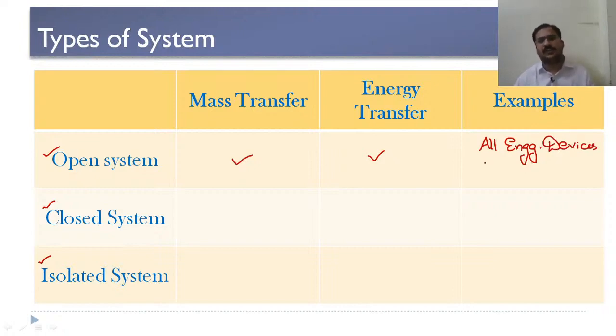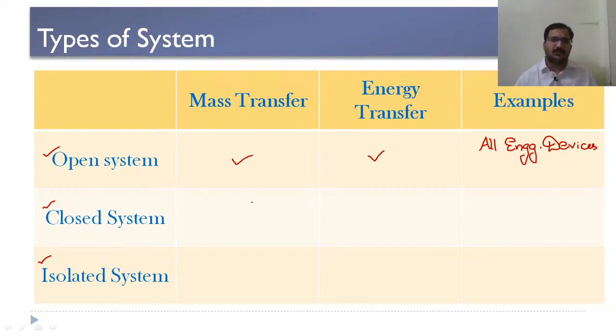For example, if you take a compressor, air enters into the compressor from the surroundings, gets compressed and leaves the boundary of the system. So you can consider the compressor as an open system because mass is entering into the system and leaving the system, and at the same time, during compression certain amount of heat might be rejected to the surroundings. Like that, you can consider a turbine as an open system, a nozzle as an open system, a boiler as an open system. All the engineering devices can be considered as open systems.